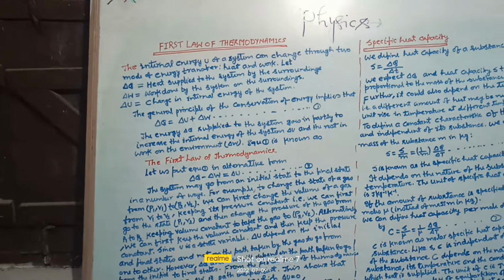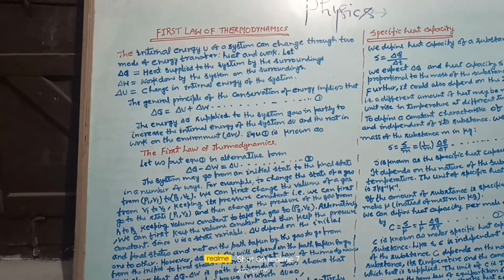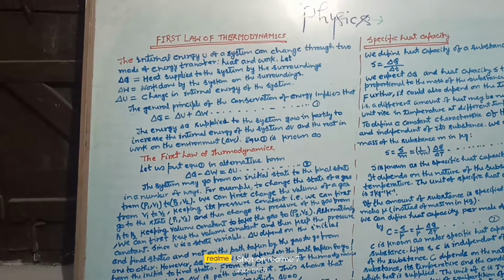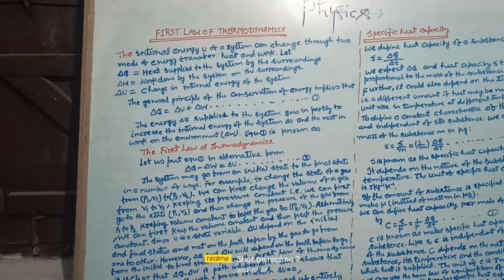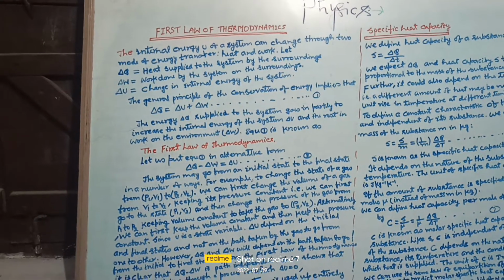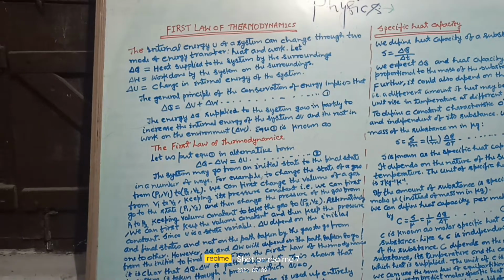The energy delta Q supplied to the system goes partly to increase the internal energy of the system, delta U, and the rest in work on the environment, delta W. Equation 1 is known as the first law of thermodynamics.